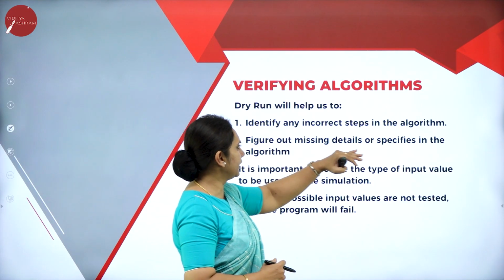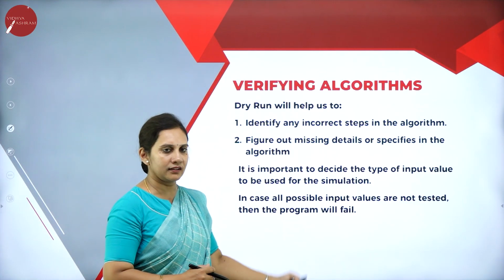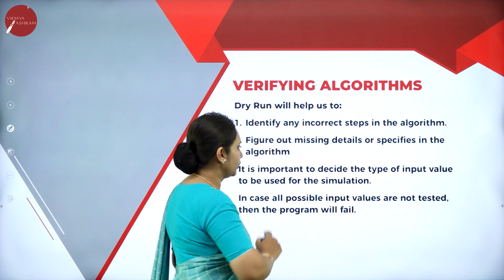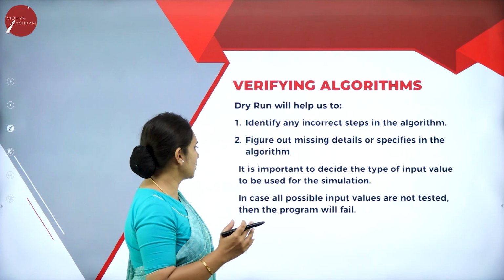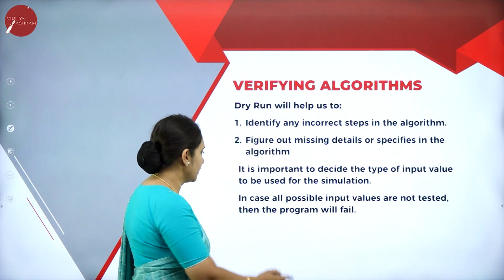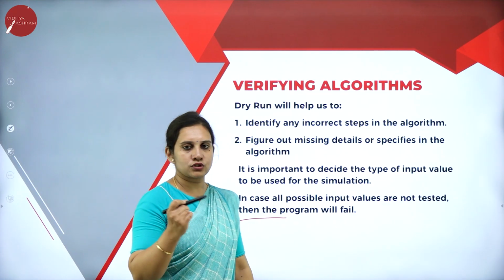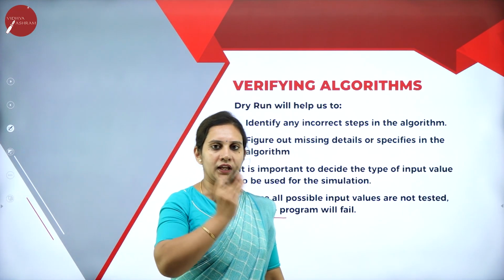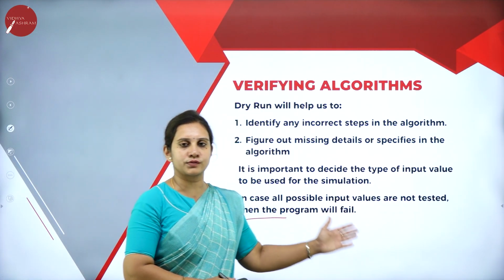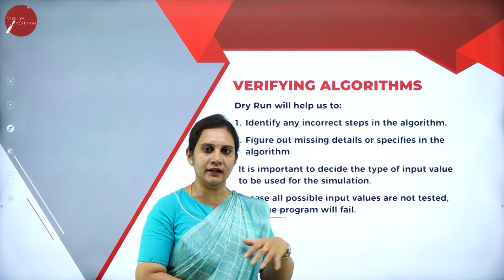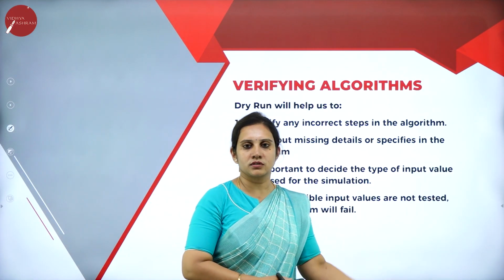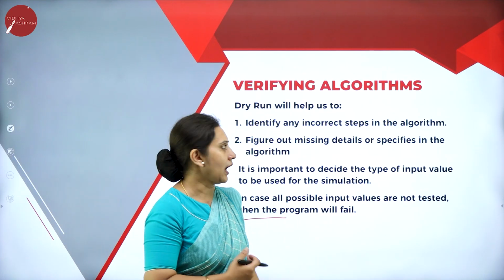It also helps figure out missing details or specifics in the algorithm. Next, it is important to decide the type of the input value to be used for the simulation. In case all possible input values are not tested, the program will fail. So we need to check all kinds of input values for that output. We need to check n number of times with different combinations. So this is nothing but verifying an algorithm.